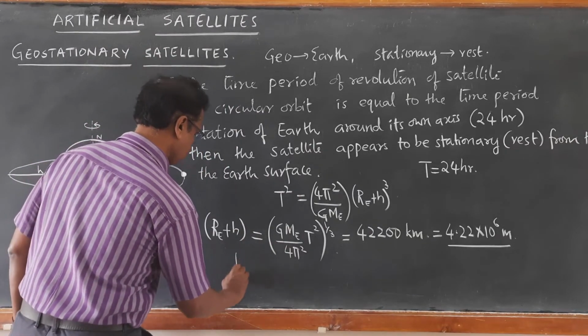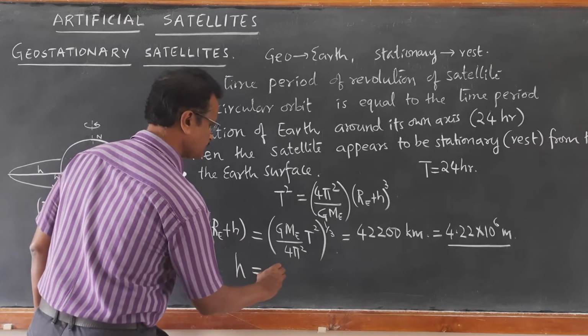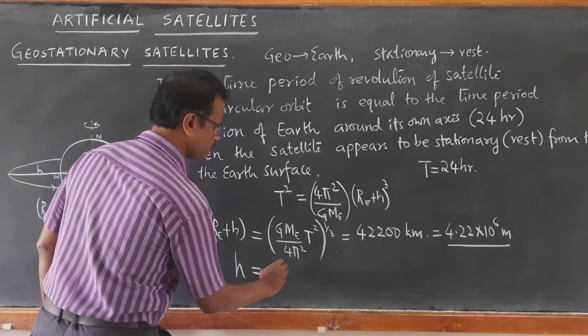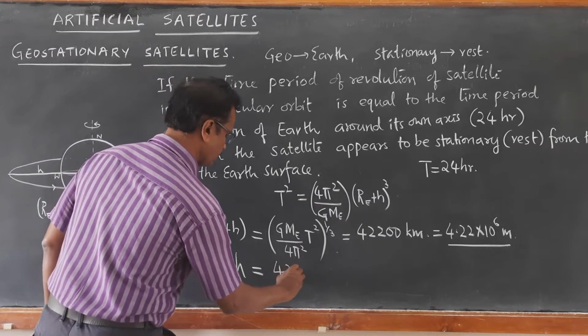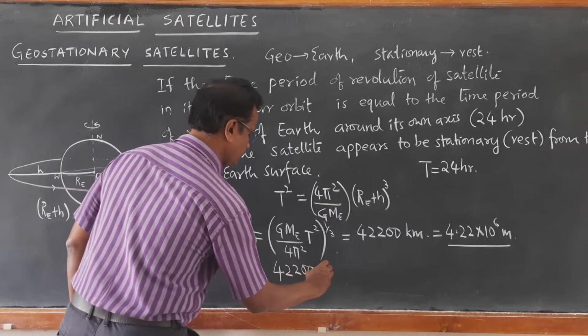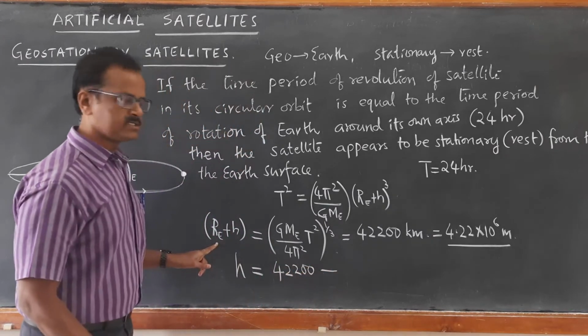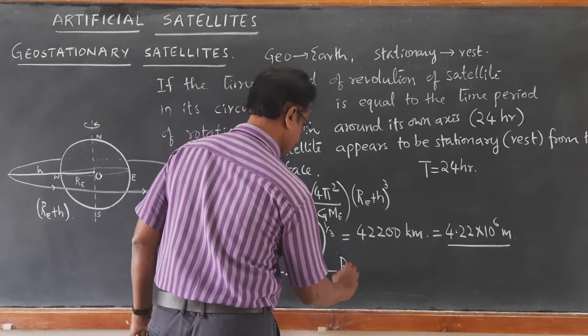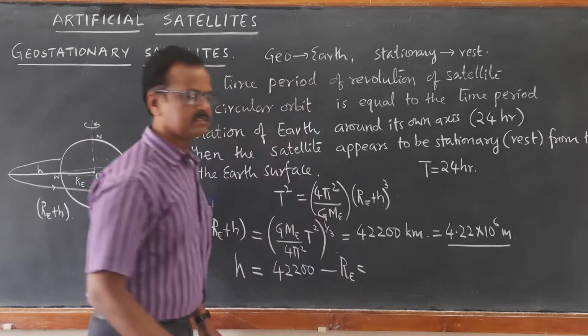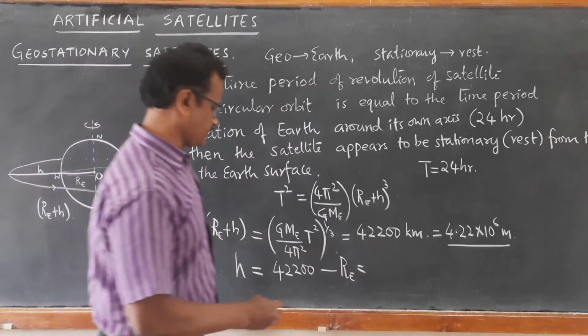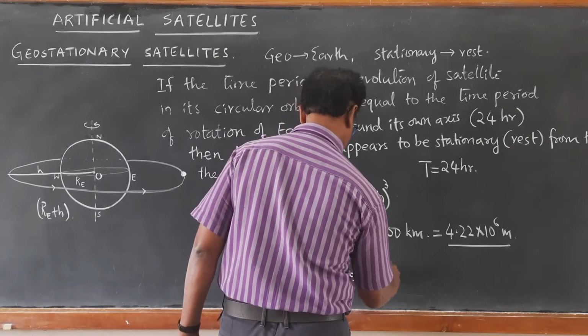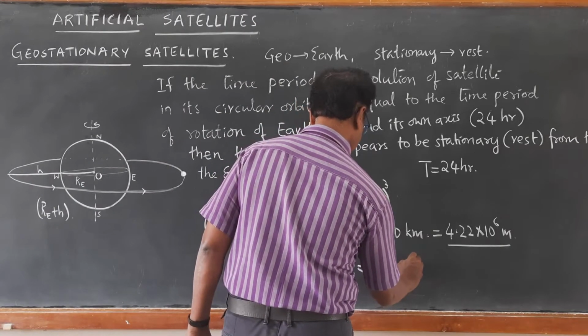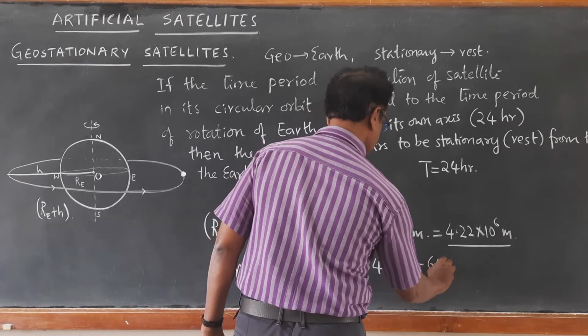Therefore, H is equal to 42,200 kilometer minus radius of Earth. Radius of Earth is 6,400 kilometer. 42,200 minus 6,400.